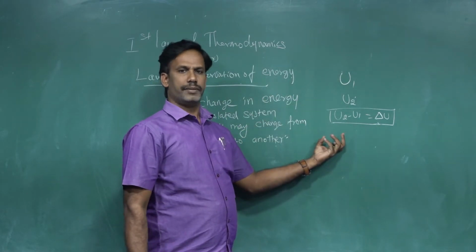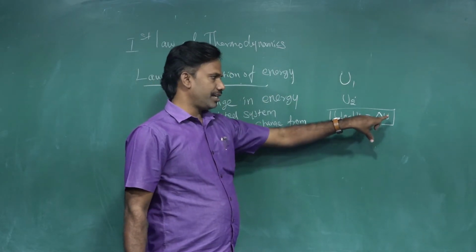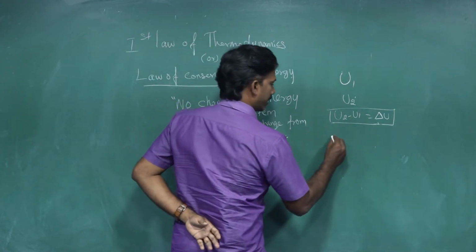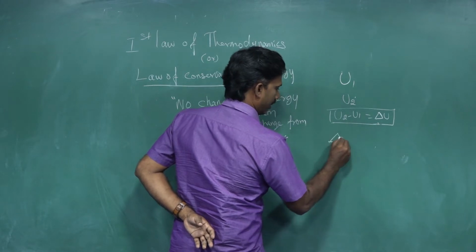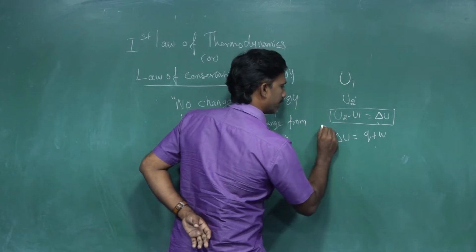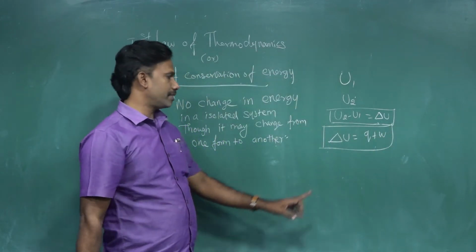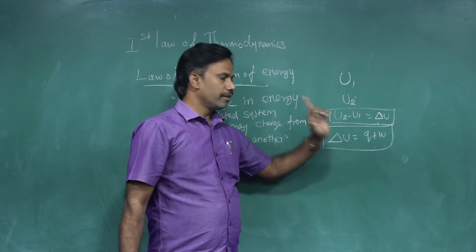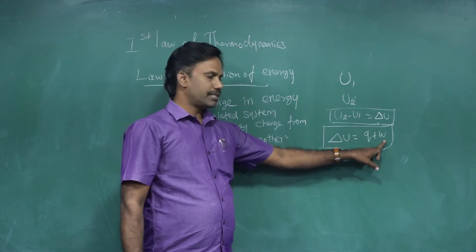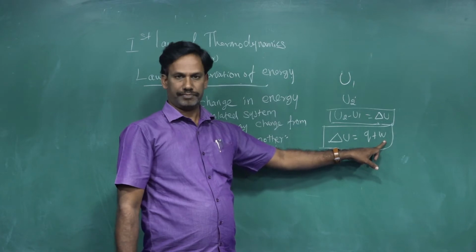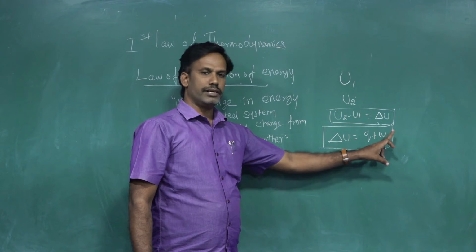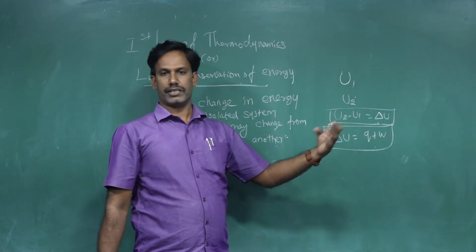How may the change in internal energy be observed? We can obtain the change in internal energy from the heat absorbed and the work done. So the mathematical representation of the first law is del U equal to Q plus W, where Q is the quantity of heat absorbed or released, and W is the work done by the system or on the system. Internal energy change can be given by Q plus W.